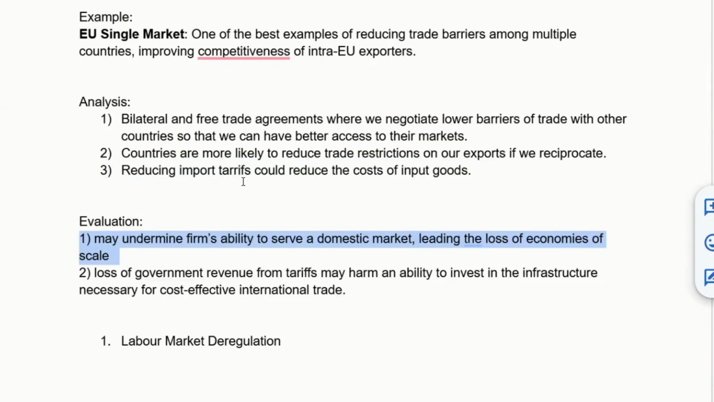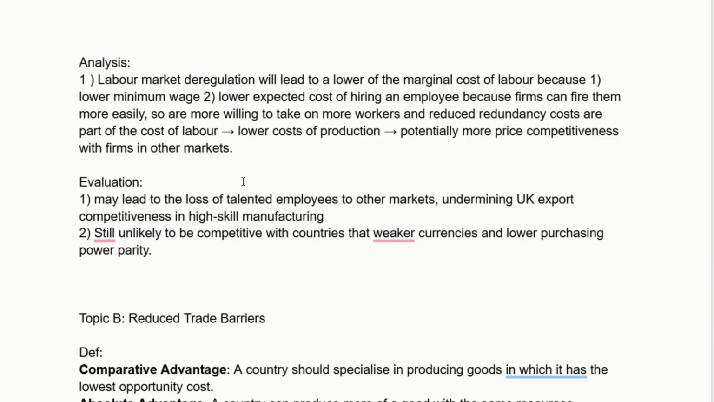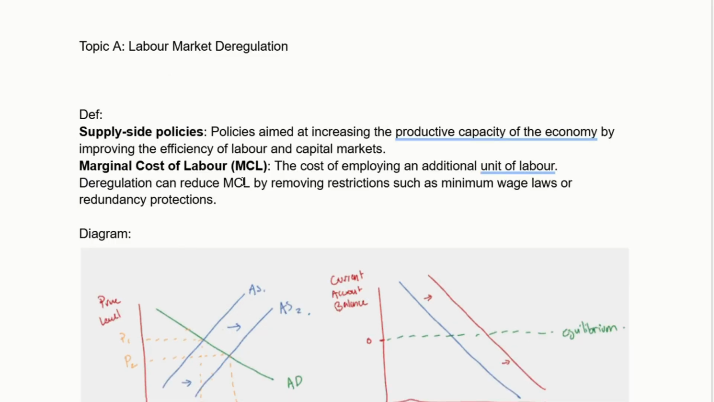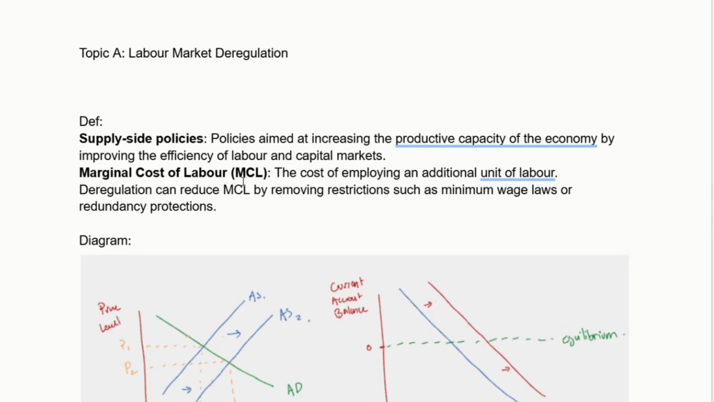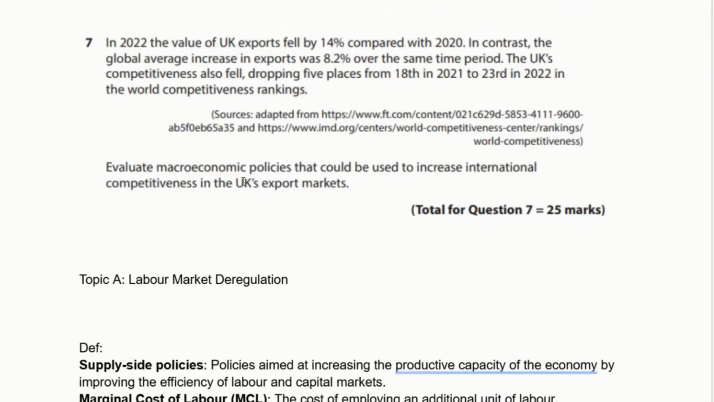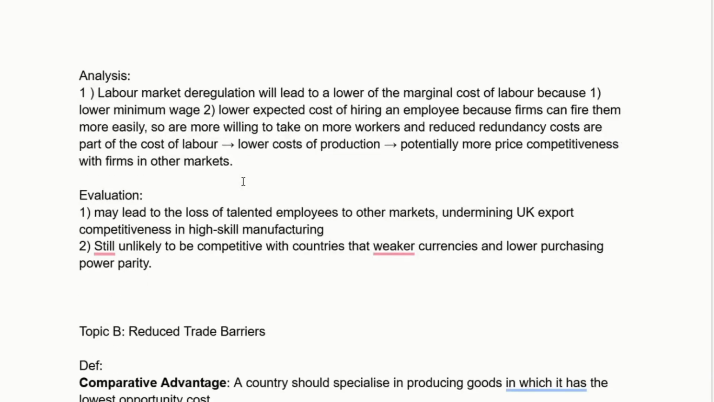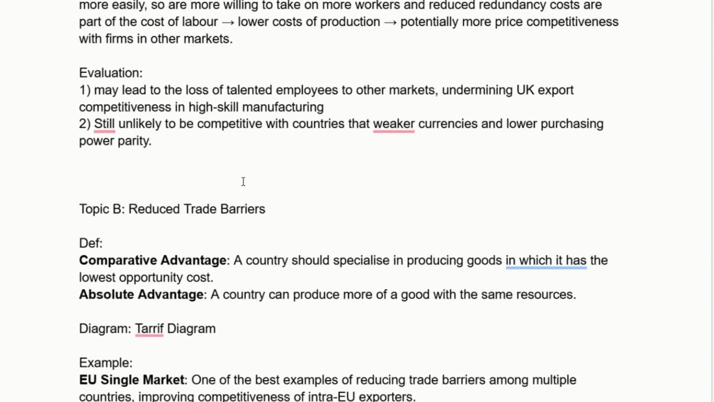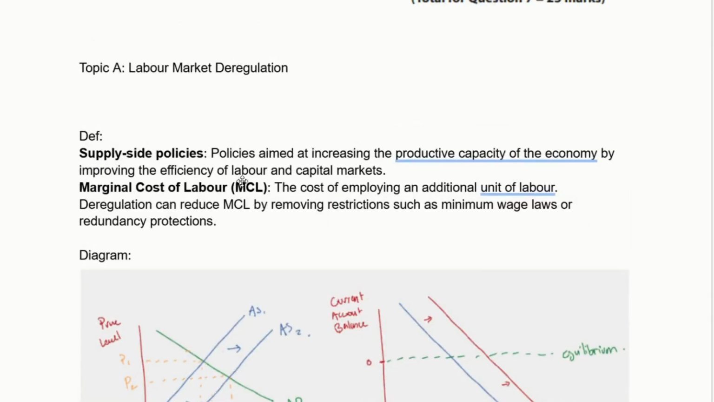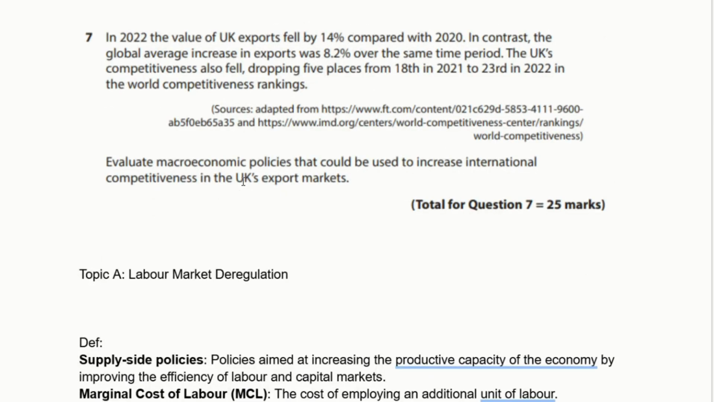In terms of a conclusion, it would just then be a comparison between these two policies: between reducing regulations in the labor market and reducing tariffs, which one is likely to be the most effective based on the evaluations that we have provided. And probably we would maybe argue for reduced trade barriers on the basis that the UK is unlikely to have super competitive wages compared to low-wage manufacturing countries. That would be one example of how you could make that evaluation at the very end.